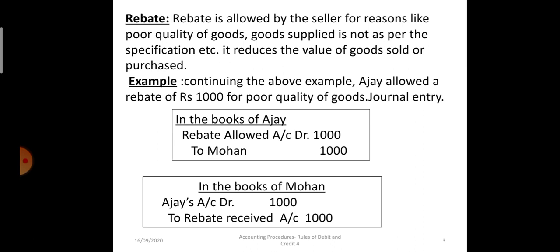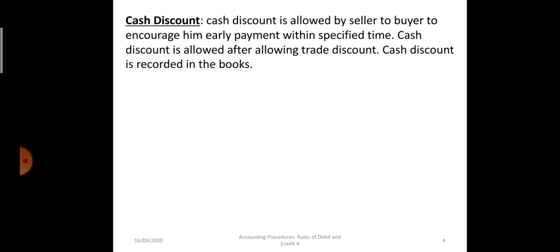Cash discount. Now cash discount is allowed by the seller to the buyer to encourage early payment within a specified time. As early as, say, if you are paying within 7 days, you will get a cash discount of 2%. If you are paying immediately, you are getting a cash discount of 3%, like that. As early as the payment is received, cash discount is allowed. Cash discount is allowed after trade discount. After allowing trade discount, cash discount is allowed.